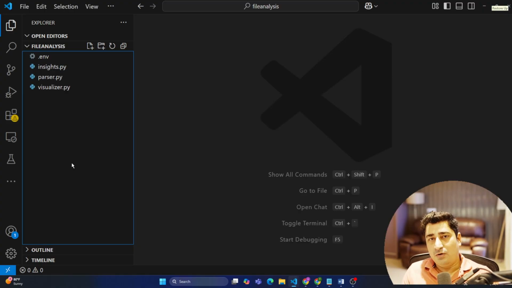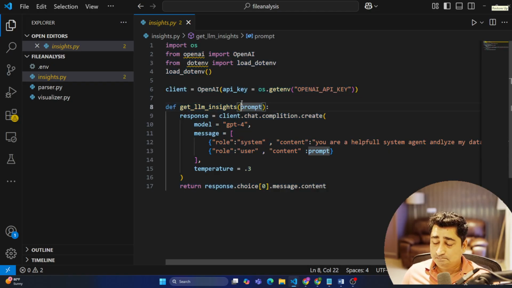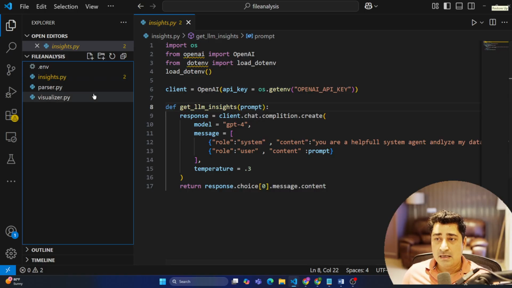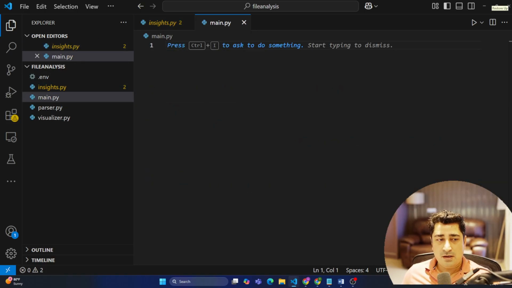Now let's close each and everything, and then let's come to the file where we are going to create a simple basic UI interface with the help of Streamlit. I'm just going to use Streamlit, and then eventually I'll try to make this insights.py file available even to my MCPs. So here let's write a main.py file in a step-by-step manner. In terms of the main.py file, maybe I can import all the required libraries.